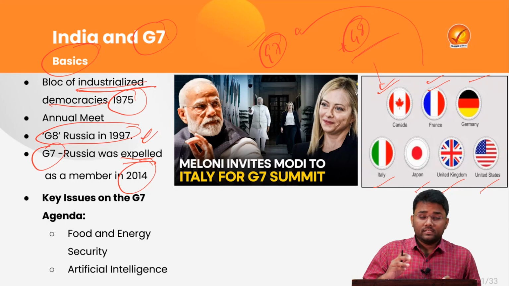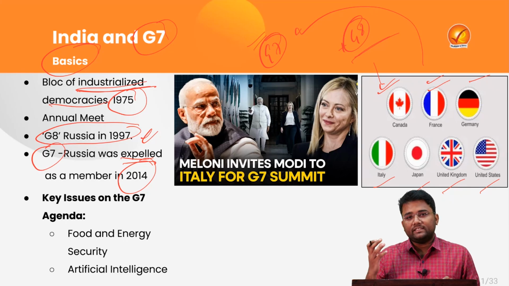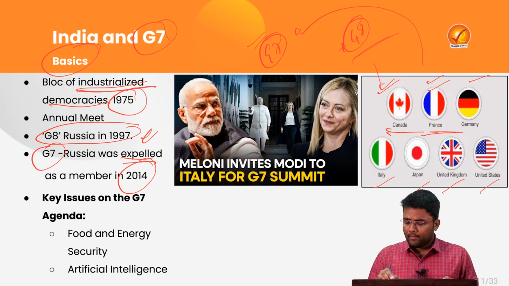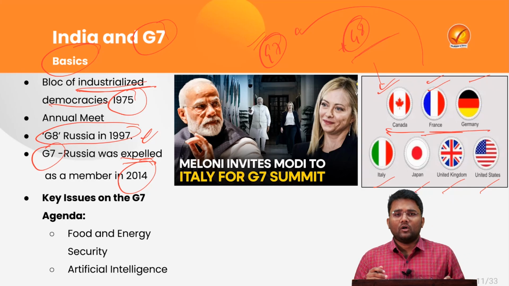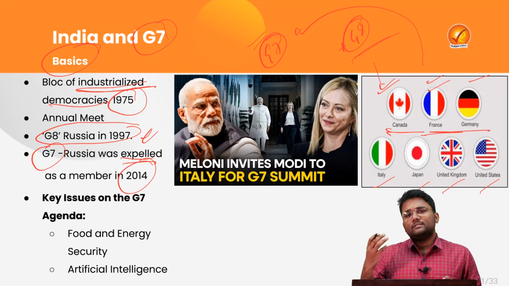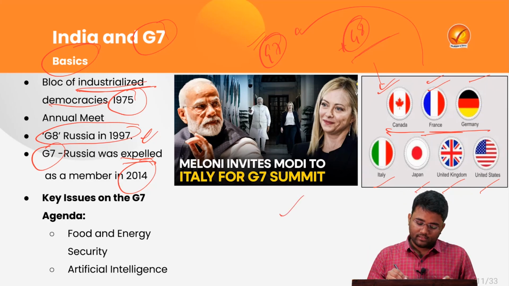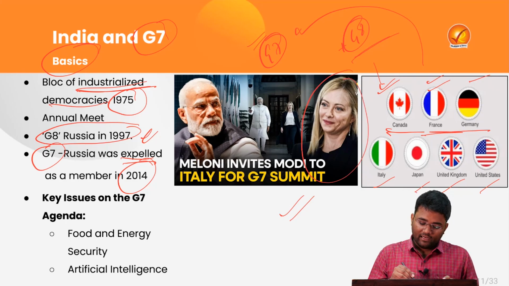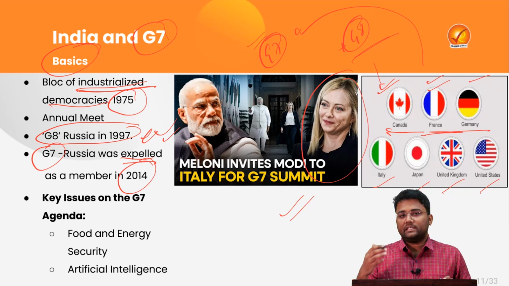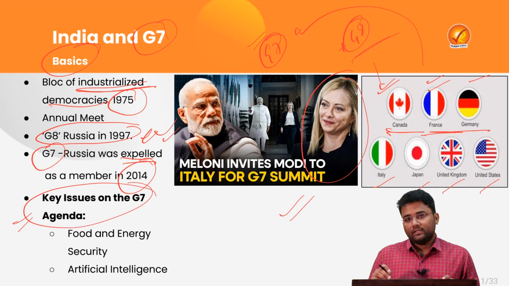Thus, the G7 have an annual meeting to discuss various important aspects related to geopolitics, economics, etc. every year, and these members have this meet in their own countries one by one on a rotational basis. Then there are some special invitees, people that are invited from different countries to this year's 50th summit. The Prime Minister of Italy has invited the Prime Minister of India to attend this G7 summit in Italy.